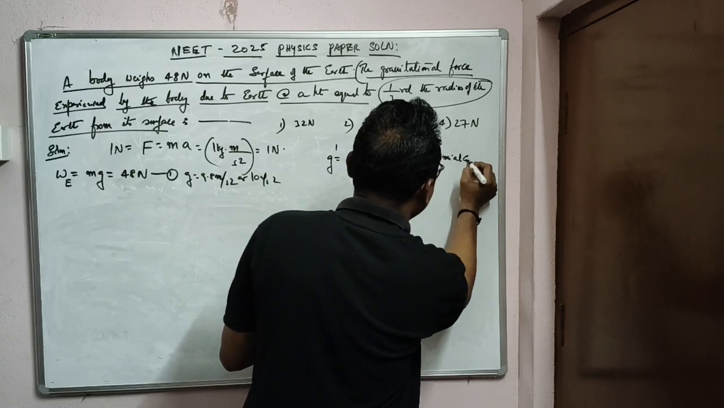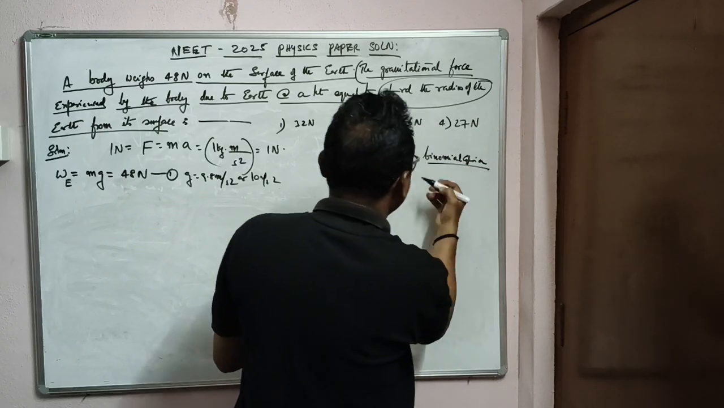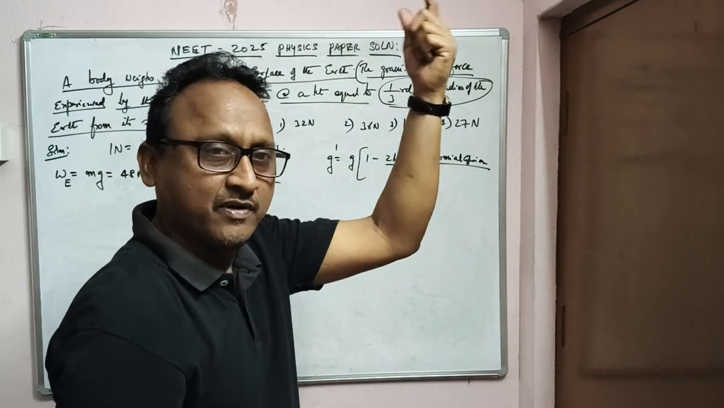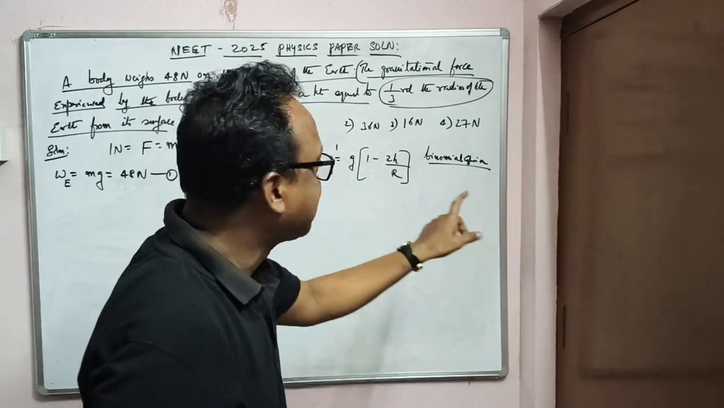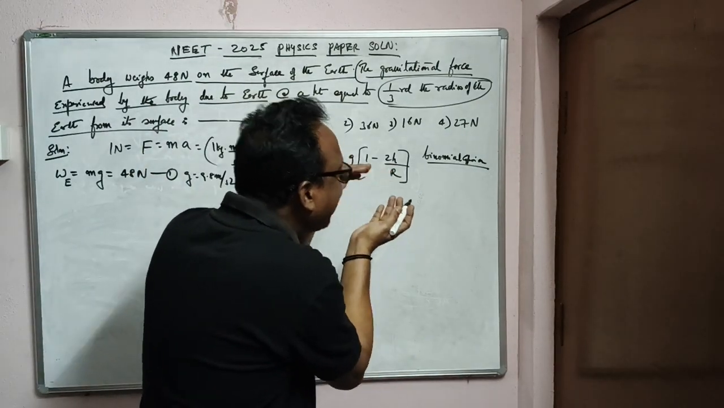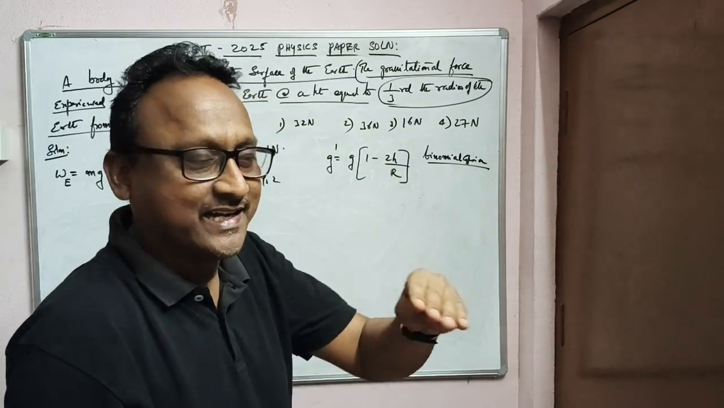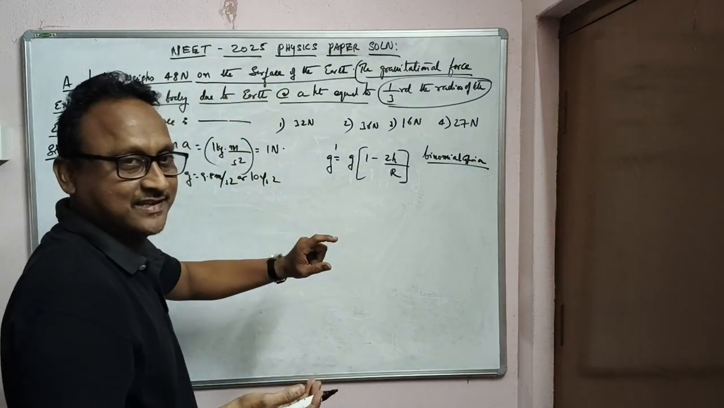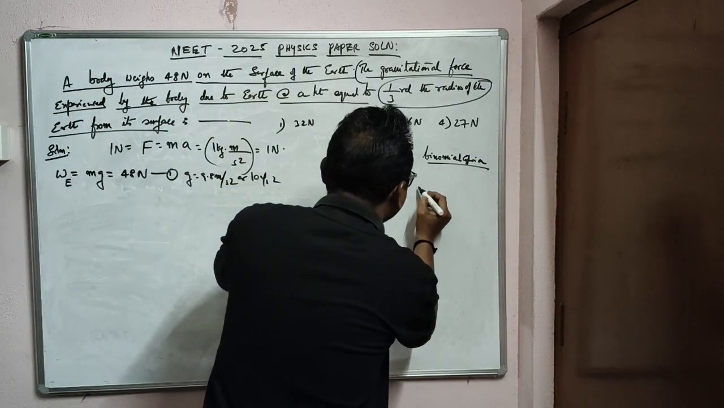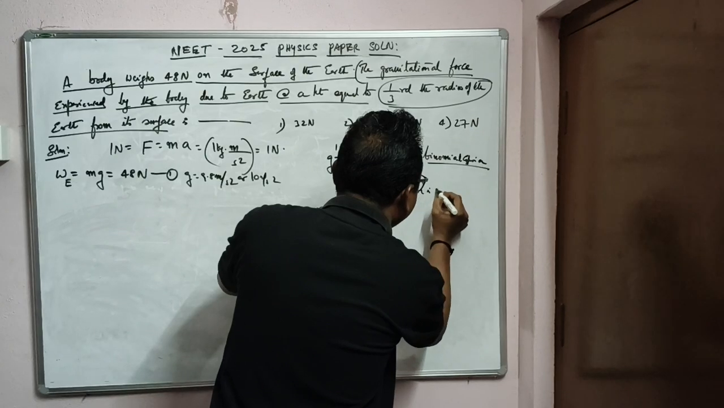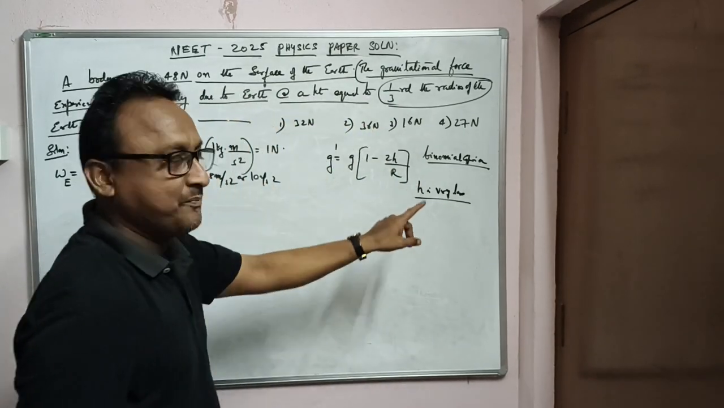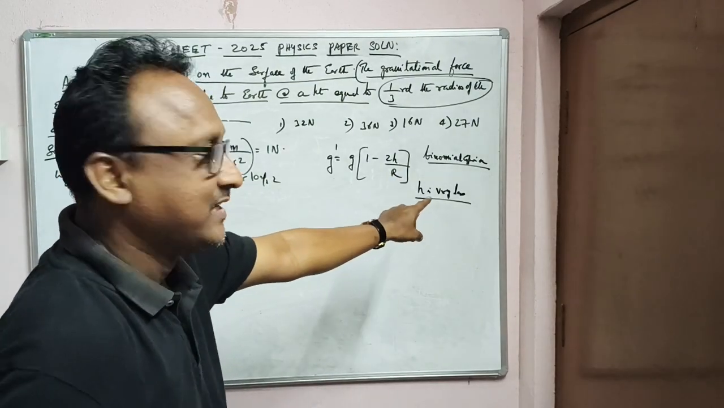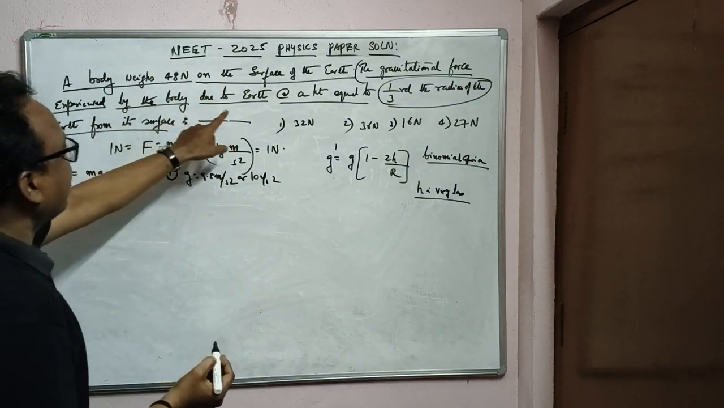Binomial expansion, that is (1 plus h by R) power -2. కానీ ఇది ఎప్పుడు వాడమని చెప్పాను? When to use this one? When the height is very less. When the height is very less compared to the radius. This formula is used when height is very less compared to the radius. ఇక్కడేంటి చూడండి ఏమన్నాడు?